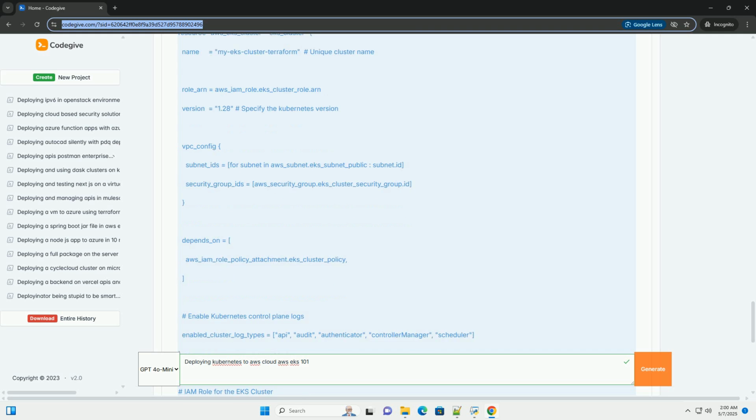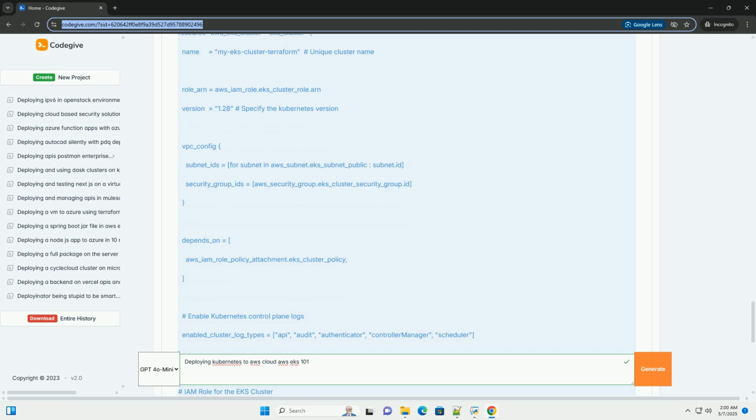Security. Use IAM roles for both the EKS cluster and worker nodes to grant the least privilege necessary. Enable Kubernetes RBAC, role-based access control, to control access to Kubernetes resources. Use network policies to restrict traffic between pods. Regularly update your Kubernetes version and worker node AMIs to address security vulnerabilities.